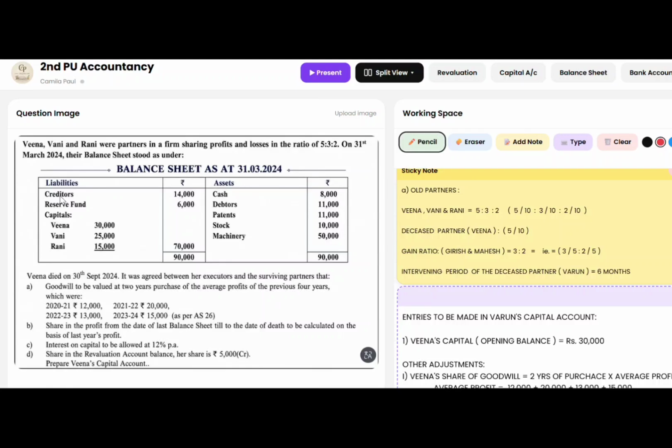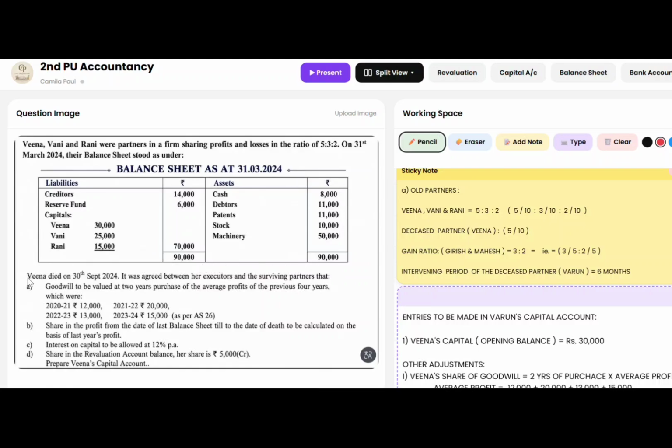On the liabilities side, we have creditors 14,000, reserve fund 6,000, the capitals of all the partners, Veena 30,000, Vani 25,000, Rani 15,000. And on the asset side, we have cash 8,000, debtors 11,000, patents 11,000, stock 10,000, machinery 50,000. So the total of the balance sheet will be 90,000.